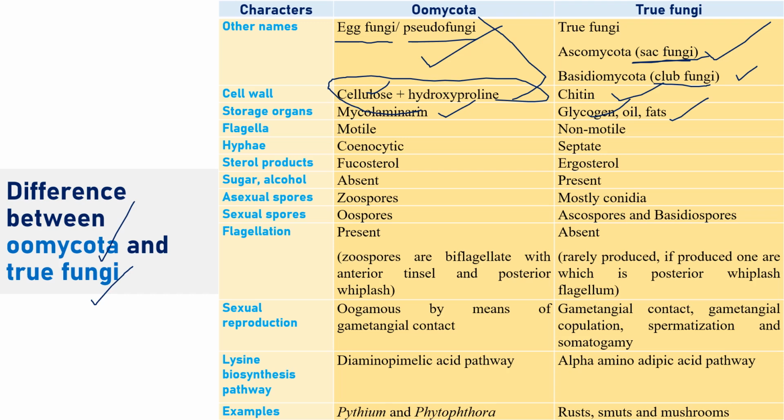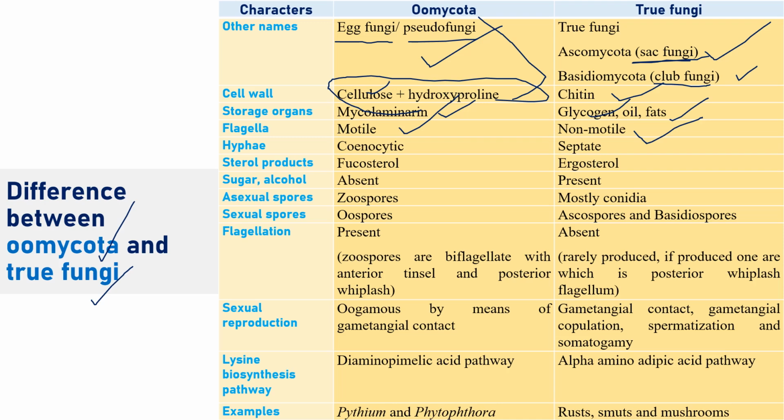Flagella: generally Oomycota fungi produce flagella, which are motile. That's why we call them zoospores, which we used to discuss earlier in the Oomycota group of fungi, right? Whereas true fungi produce conidia. For example, Ascomycota and Basidiomycota produce some kind of conidia, which are non-motile. Why is it non-motile? Because it contains no flagella.